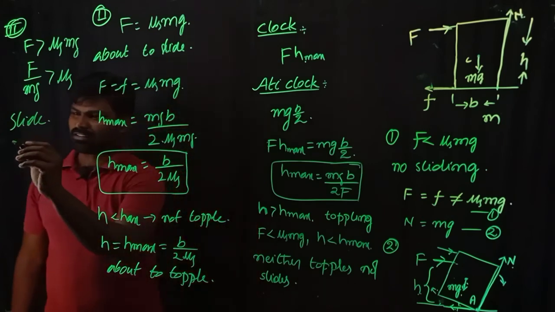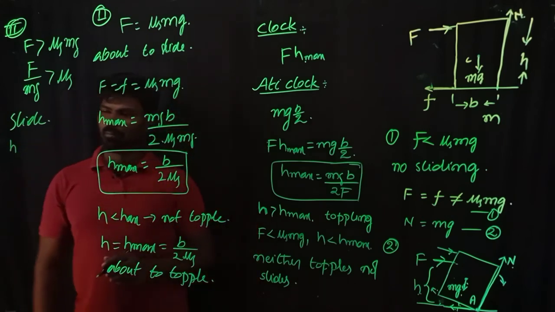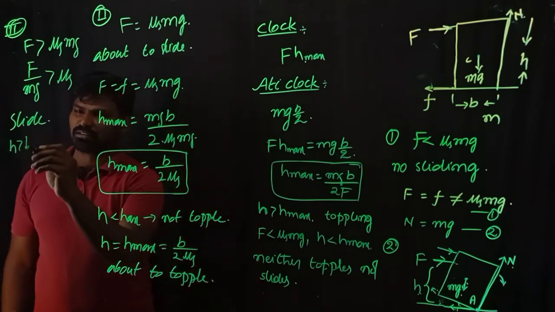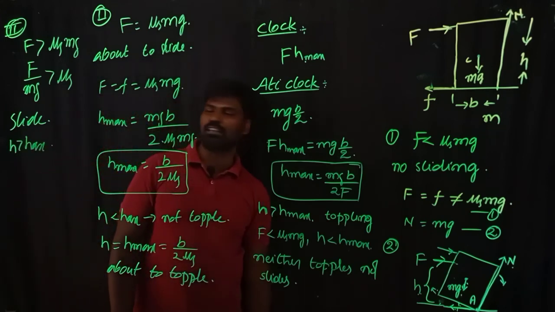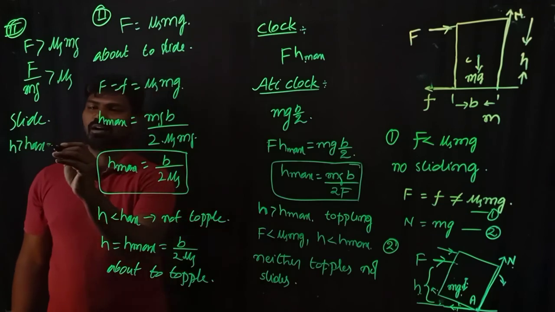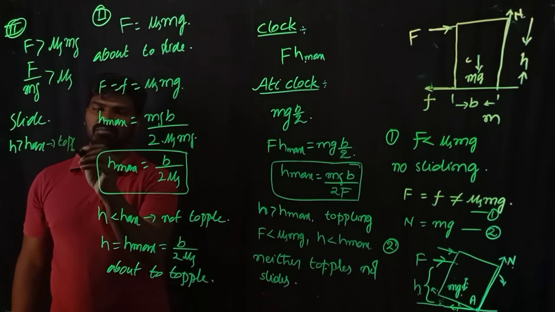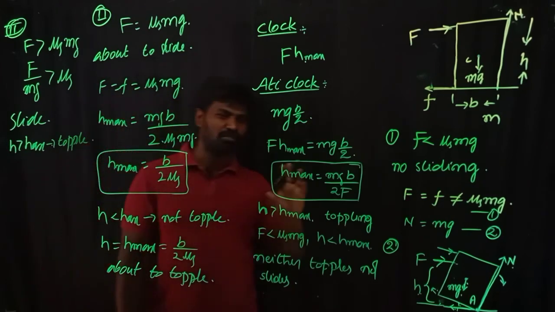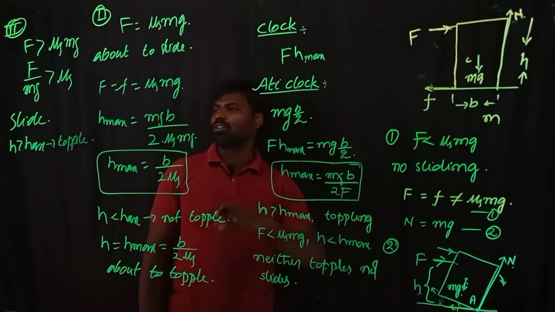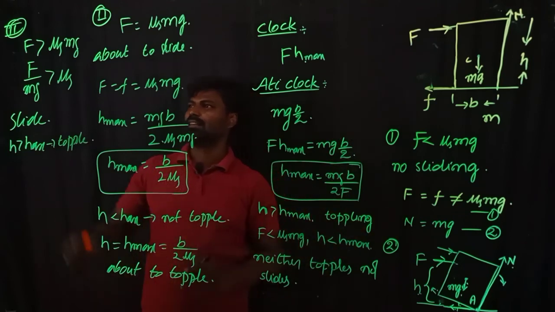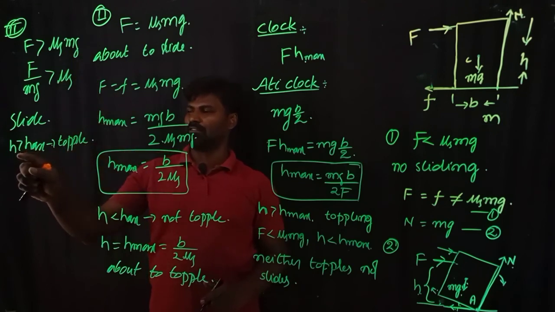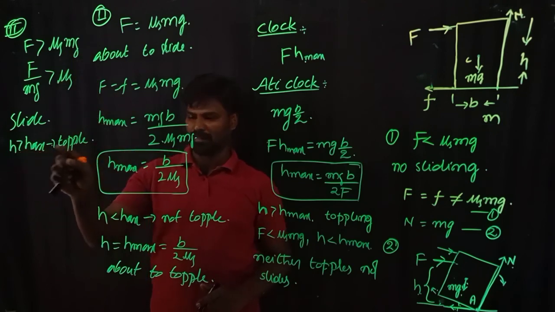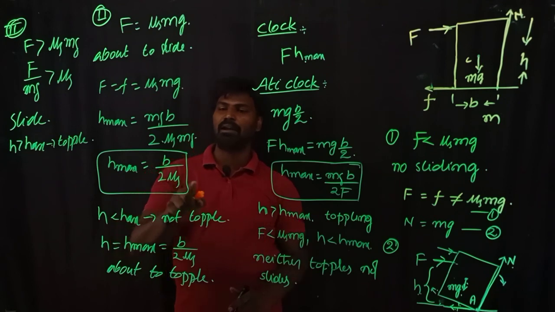And if the height at which you are applying the force is greater than h max, the body will topple. So the condition for both sliding and toppling is that the applied force should be greater than the limiting frictional value, and the height at which you apply the force should be greater than h max, given by b divided by 2 mu s.